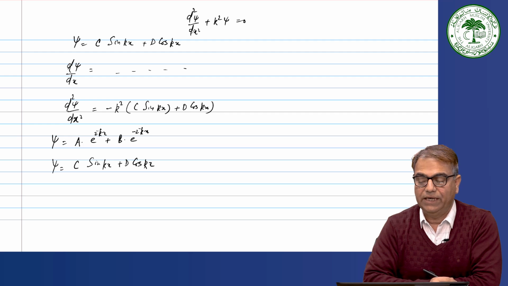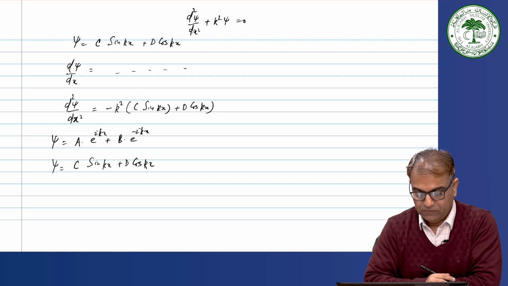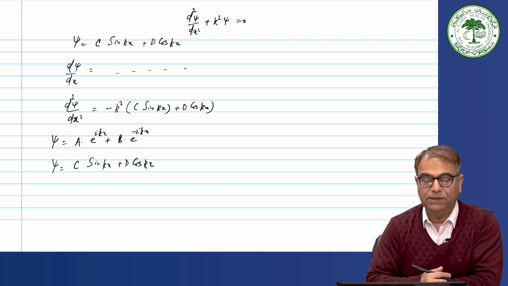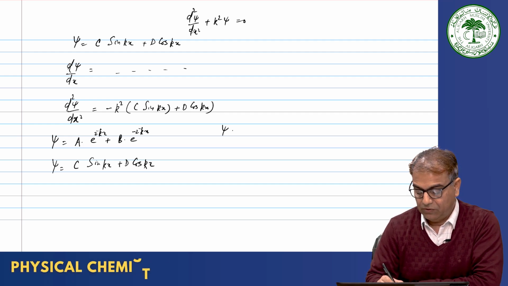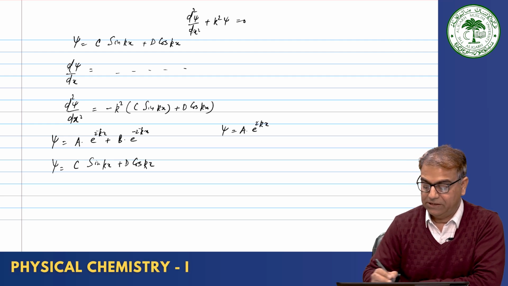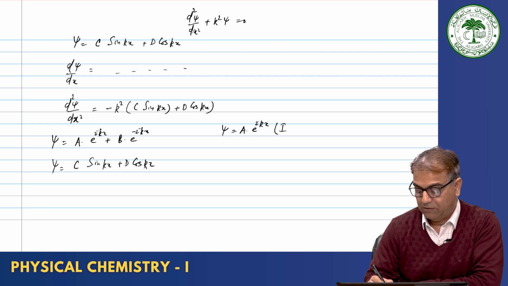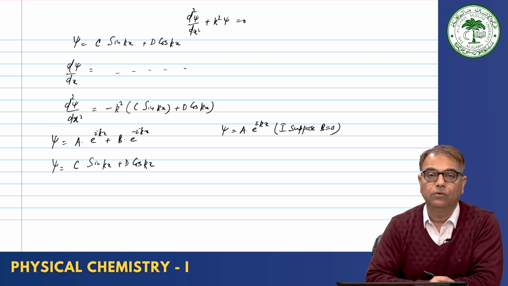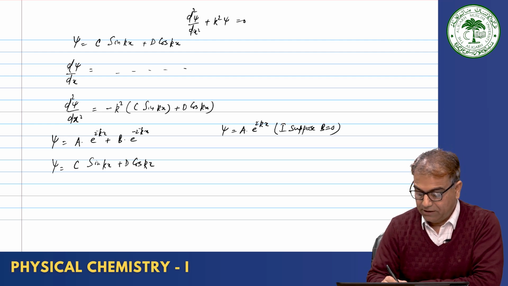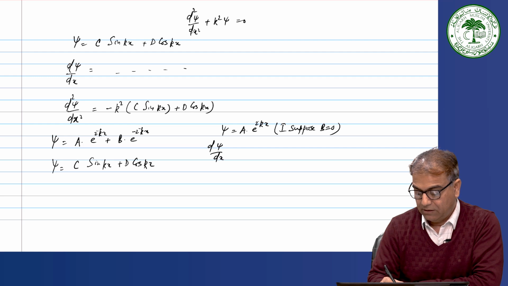What are these constants a and b and c and d? Let us try to understand the values of these constants. Okay. And even one of these will be the solution. So, suppose I write psi equal to a exponential i k x, taking b to be equal to 0. Okay, and this also you can check. You do d psi by dx, and it will be a i k exponential i k x, and then again you do d square psi by dx square.